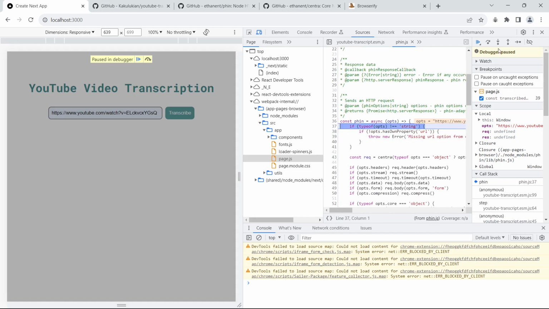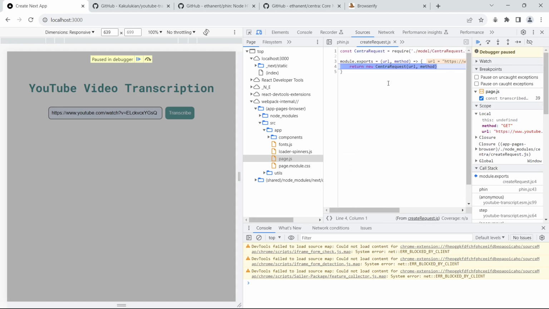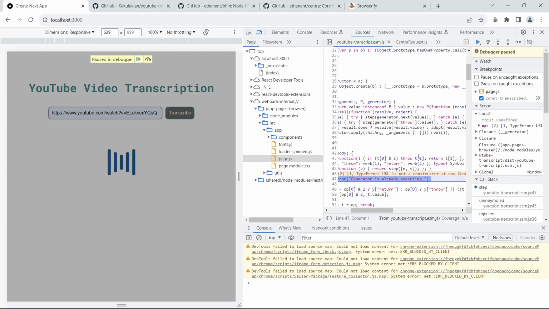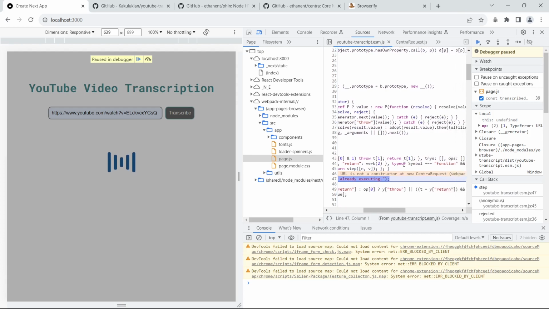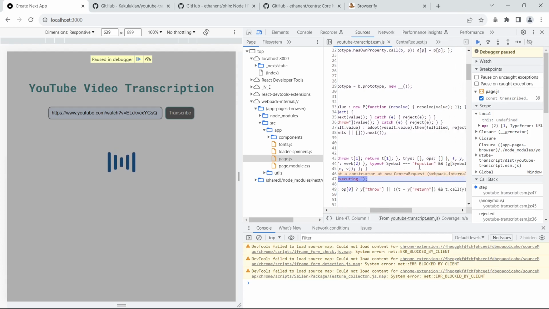Let's continue. Now we get to the Centra package, create request.js. As you can see, it is able to get the URL here as well. So that part is working fine. Let's keep stepping in a little more. So here is where we are getting the error. TypeError: URL is not a constructor at new Centra request.